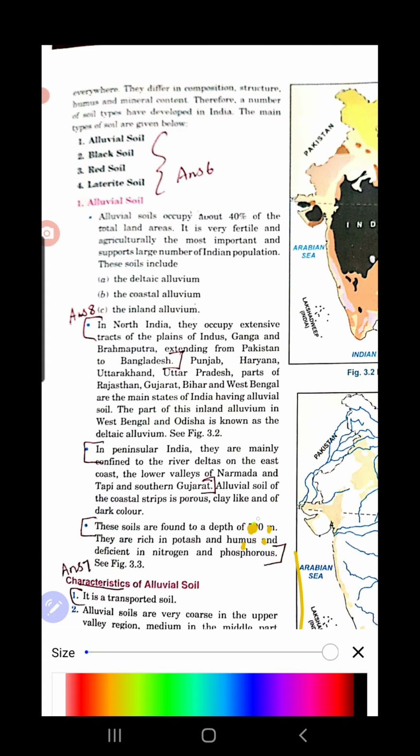Suppose this is the river originating from the mountain. Slowly it reaches like this, so in the upper region they have got coarse, okay, their size is bigger. Why? Because the rocks are all rubbing each other, so they are broken into bigger particles, like small pebbles. As it reaches this region, slowly their size keeps decreasing. Then when it comes to this region, they are fine particles.